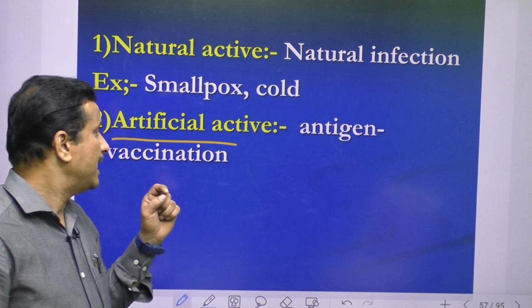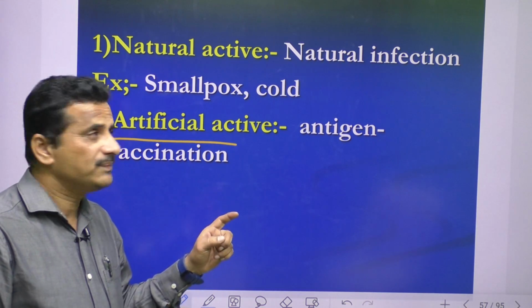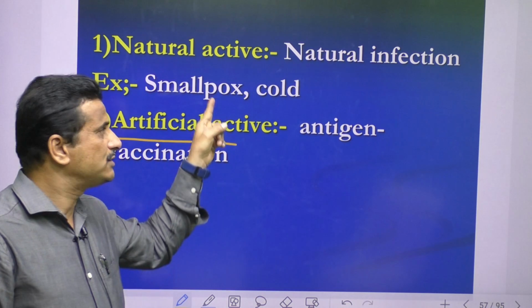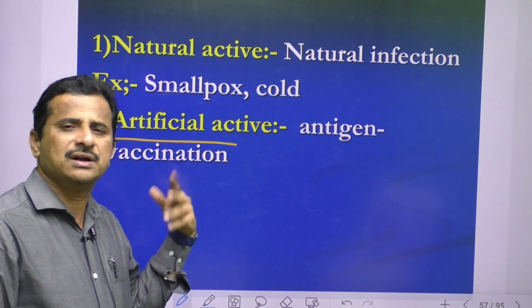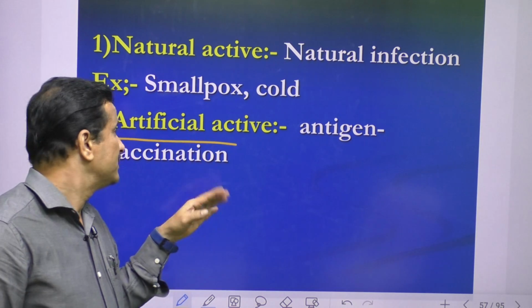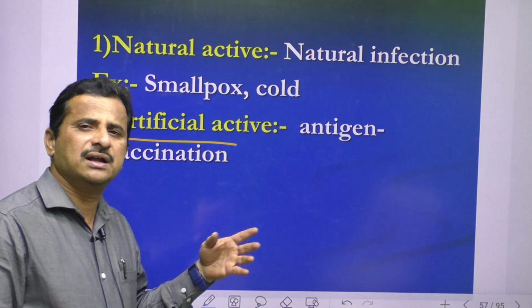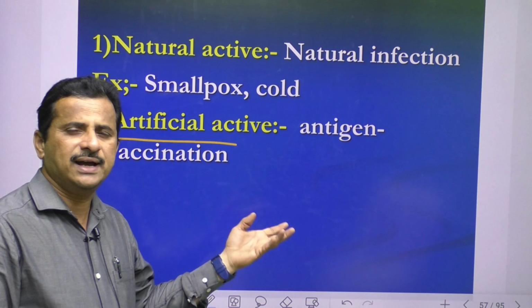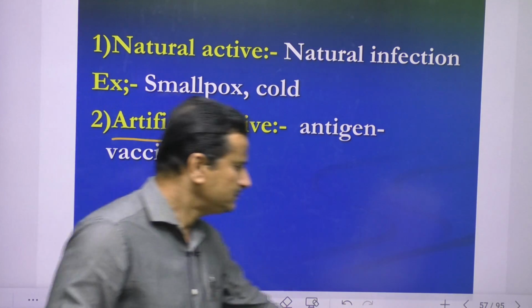So here natural active, artificial active. Natural means a microorganism enters naturally. Artificial means externally we are injecting antigens into a person's body to produce the antibodies.